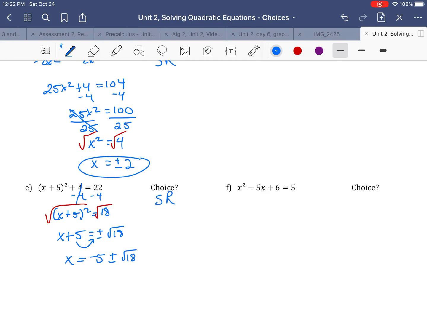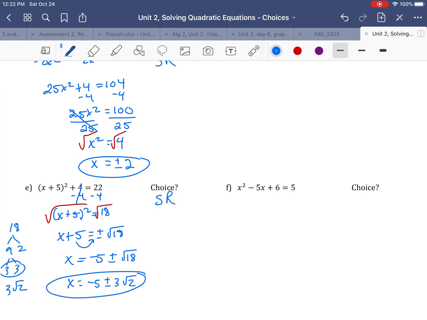Now, my choice was square roots because I had that parentheses squared there. So let's look at 18. 18 is, how about 9 times 2? And then 3 times 3. So look, I got double 3's. So 18 is really 3 radical 2. So all I'm going to do to finish off is put negative 5 plus or minus 3 radical 2. And there will be my solution.